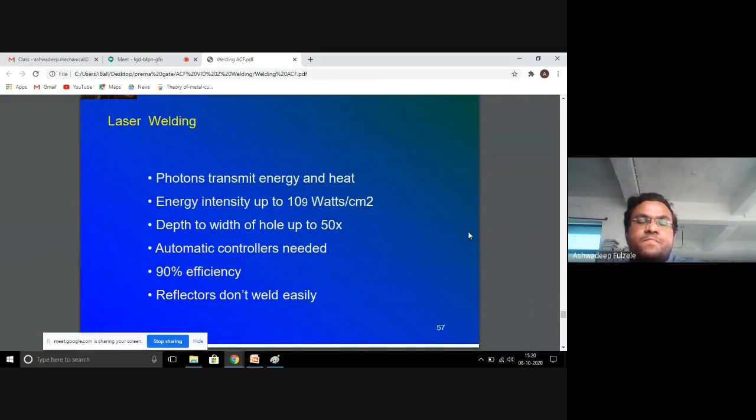Laser beam welding. A laser beam is used to weld metal, but it is an expensive setup, and it is particularly used in industries wherein the